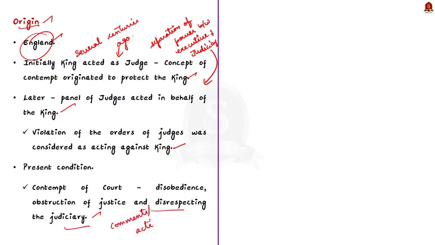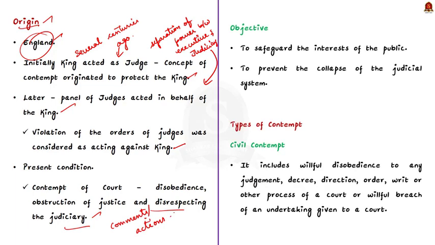Now, what is the objective behind the concept of contempt of court? See, it is to safeguard the interest of the public, because if the authority of the court is belittled, then public confidence in the administration of justice will be weakened or eroded. This might result in the collapse of the entire judicial system. So, the concept of contempt of court is necessary for the judiciary to function smoothly.